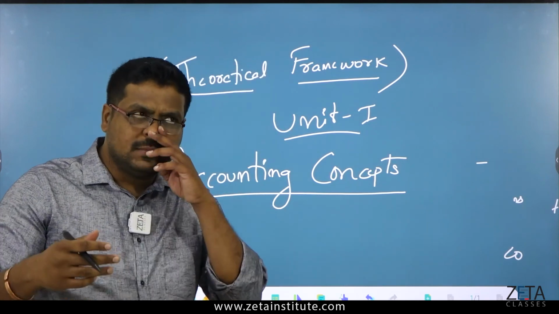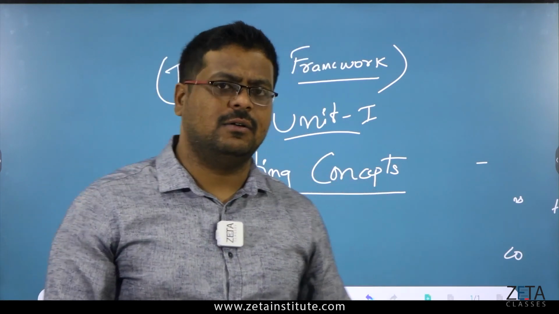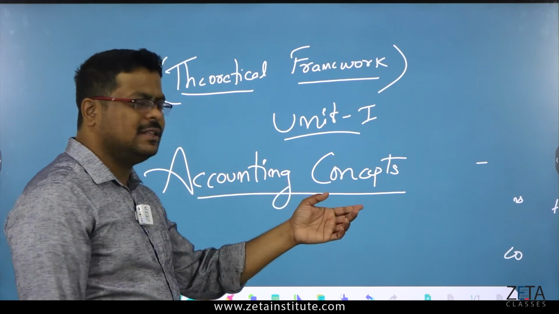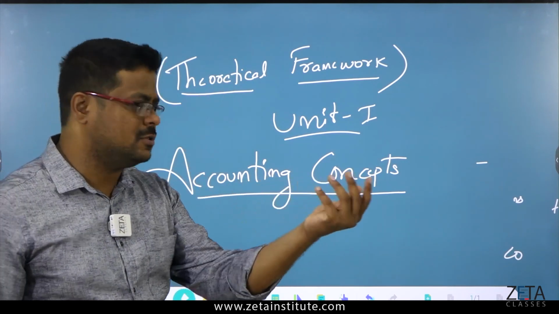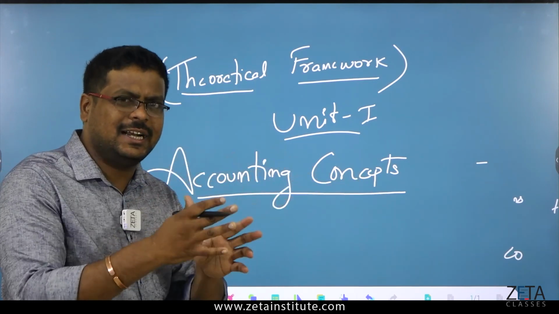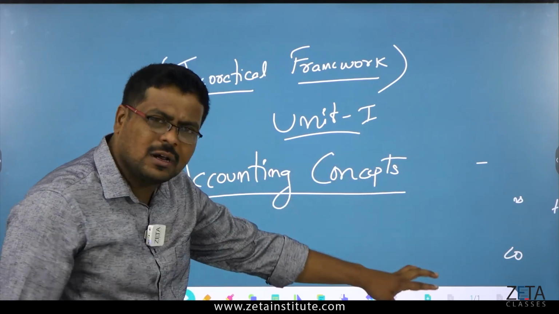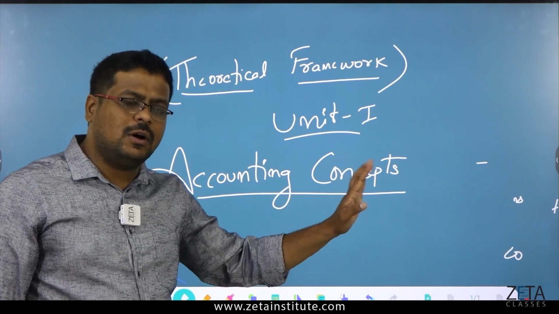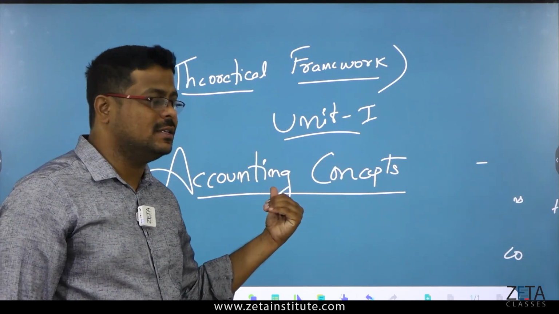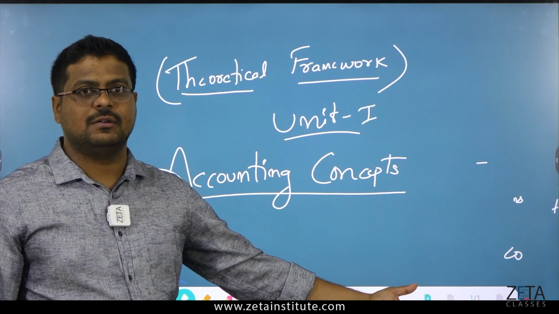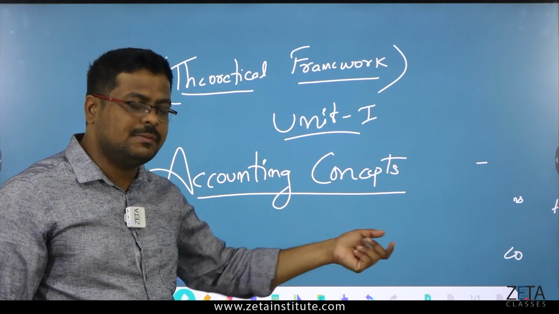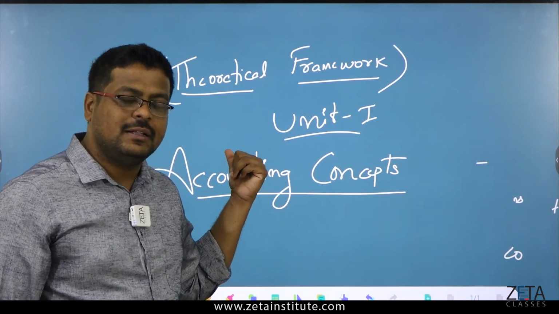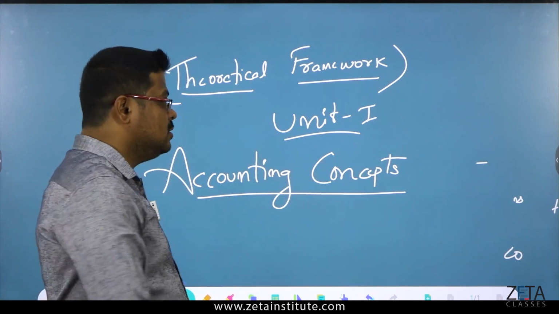There are, I think, 8 or 9 accounting concepts. We will see. There are actually 12 or 13 concepts also, but for your syllabus they have shrunk to only a few concepts. So what are accounting concepts? Why are they used? How are they used? Why do you have to study that? All these things we will be looking at now. Okay. So let's go with accounting concepts, the last topic for this chapter, that is unit 1. All right. So let's go with that.